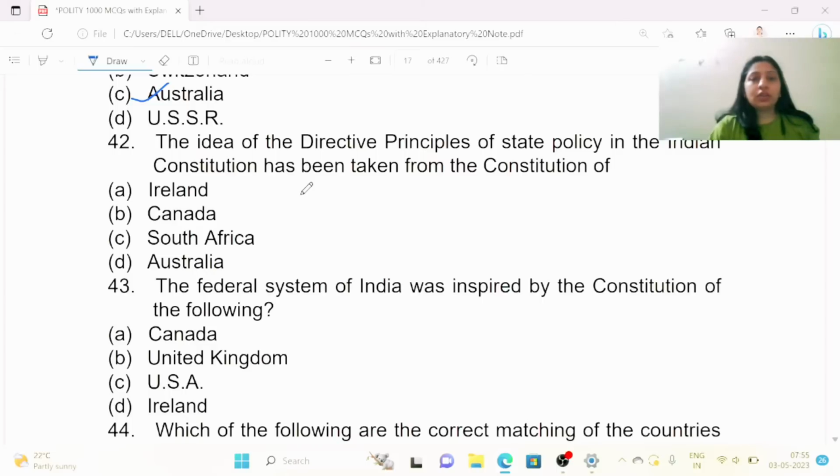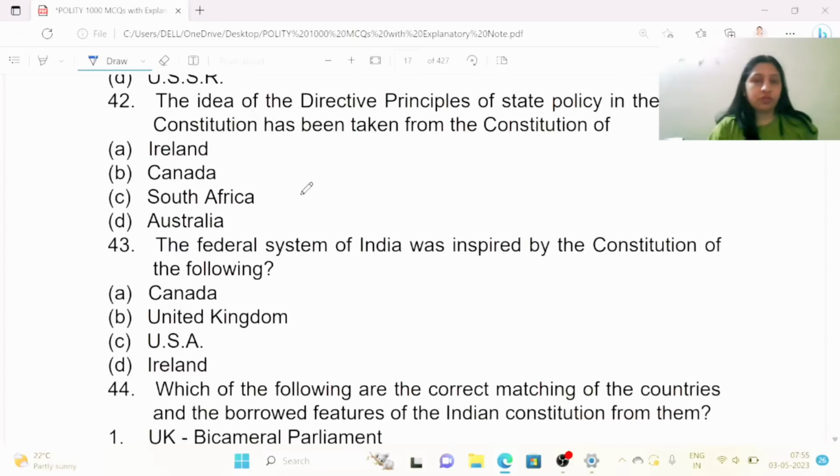The idea of the directive principles of state policy in the Indian Constitution has been taken from the Constitution of. Options are Ireland, Canada, South Africa, Australia. Idea of directive principles, DPSP. So right answer is Ireland.